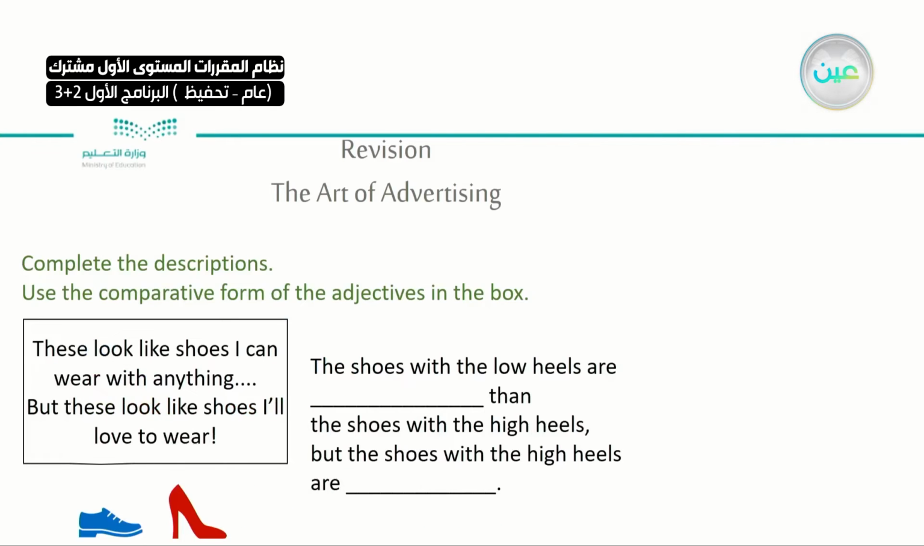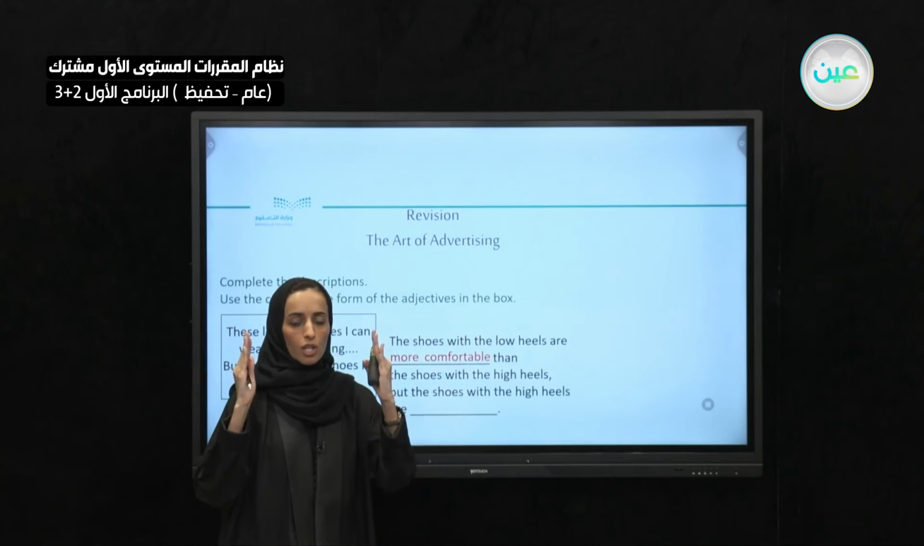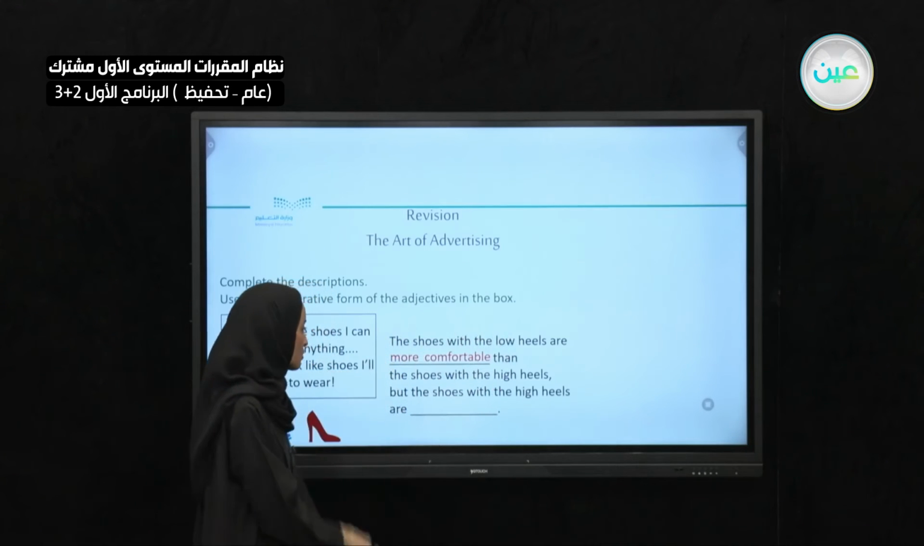Complete the description. You will use the comparative form of the adjective. So these look like shoes I can wear anywhere with anything. We're speaking about the sneakers. So I would say it's comfortable. These shoes are comfortable. How can you compare it? Then the shoes with the high heels, comparing the two together. It is more comfortable. It's long, you can't make it longer. So long, just add a word. More comfortable than the high heels.